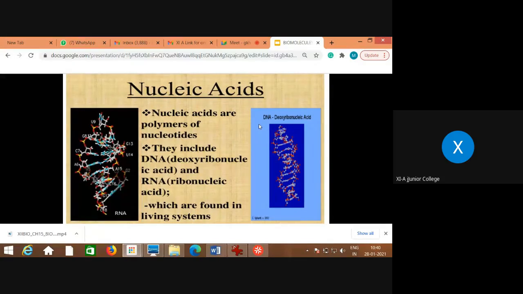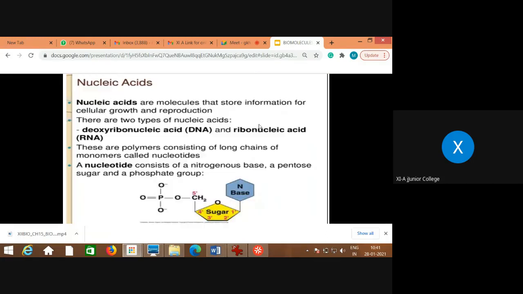Now I have sent you the PDF and all the details. Now you can see the nucleic acids. We will begin with the next biomolecule, nucleic acid. Nucleic acids are polymers of nucleotides. They include DNA, that means deoxyribonucleic acid, and RNA, meaning ribonucleic acid, which are found in living systems.